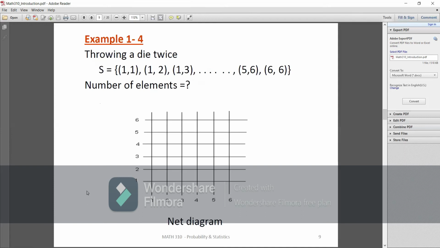Okay, guys, what if we are throwing a die twice? We may get in the first time 1 and in the second time 1, or in the first time 1 and in the second time 2, and so on. So the number of elements here will be 36.